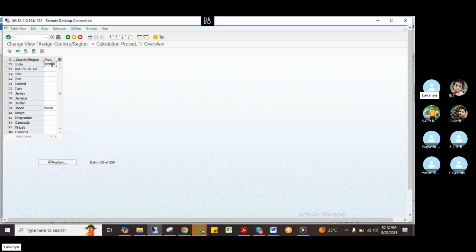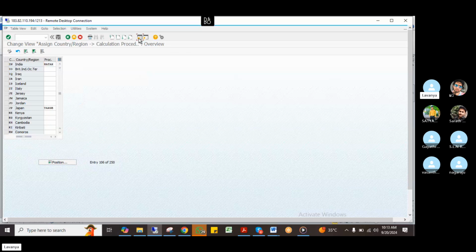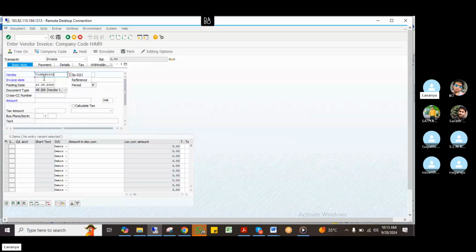See here someone is assigned. Why is this coming? We are doing the GST also, right? That's why this option is coming. What is that? FB60. Okay, it won't take much time, just take 2 minutes only.